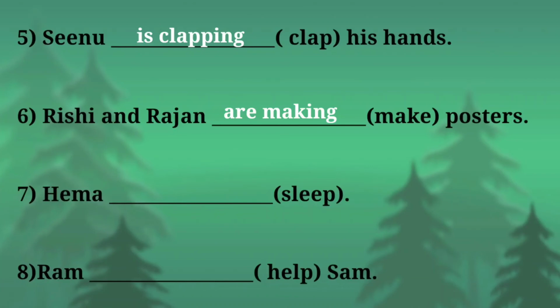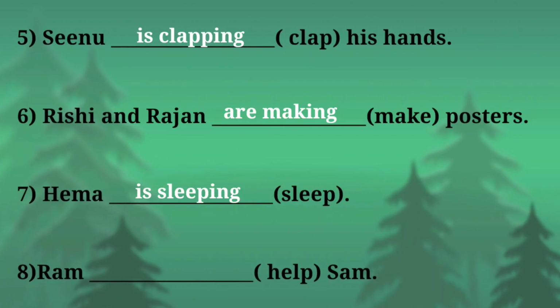Look at the seventh example. Hema dash. Okay, in the bracket, sleep is given. We are going to identify the helping verb here. First you are going to identify the subject. Which is the subject here? Yes, Hema is the subject. So it is a singular naming word. If it is a singular naming word, you have to use is. So Hema is, sleep plus ing changes into sleeping. So Hema is sleeping.